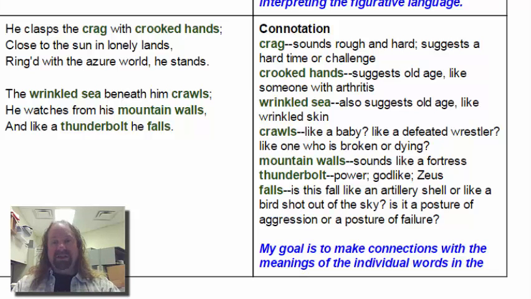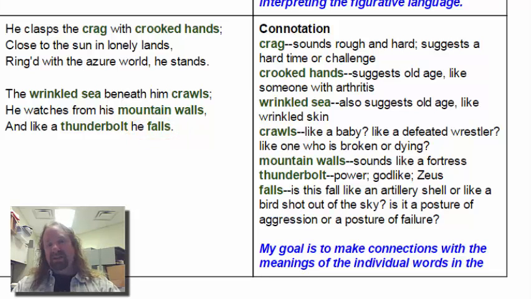But regardless, thunderbolt suggests power. Even if we don't think mythology, thunderbolt means power. Falls is an interesting word because when a city falls, we mean it's been defeated. But we can also talk about a bomb that falls, and a bomb does great damage.